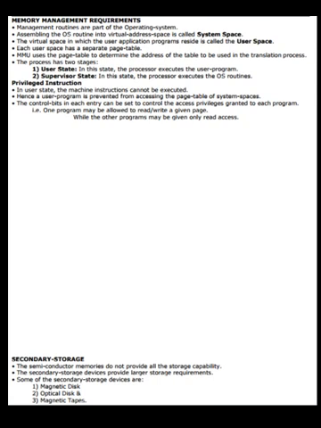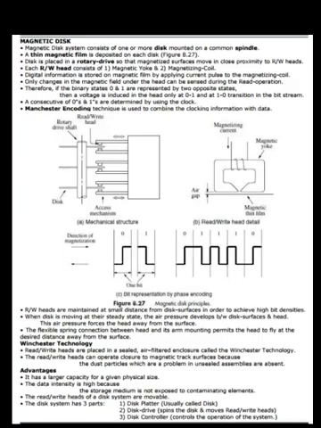Secondary storage. The semiconductor memories do not provide all the storage capability. The secondary storage devices provide larger storage. Some of the secondary storage devices are magnetic disk, optical disk, and magnetic tapes. Now let us see magnetic disk. A magnetic disk system consists of one or more disks mounted on a common spindle. A thin magnetic film is deposited on each disk.